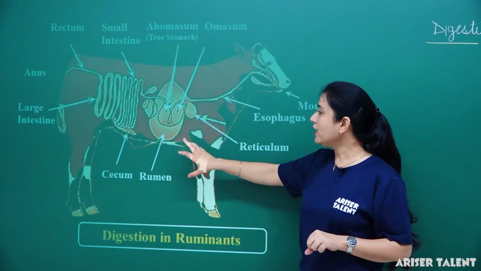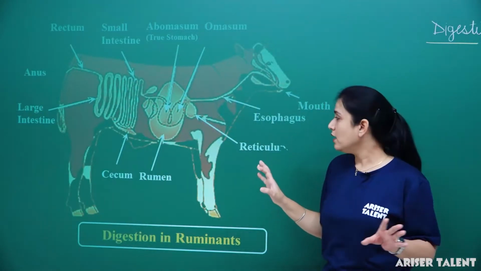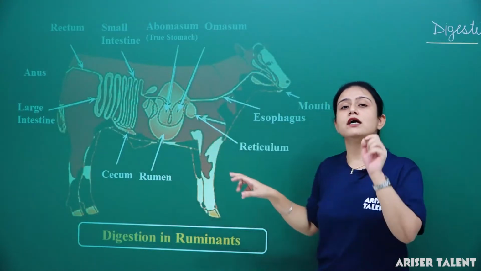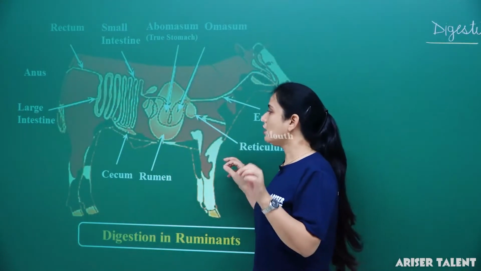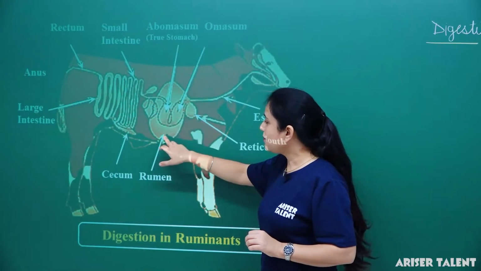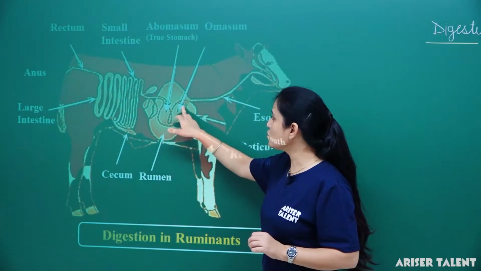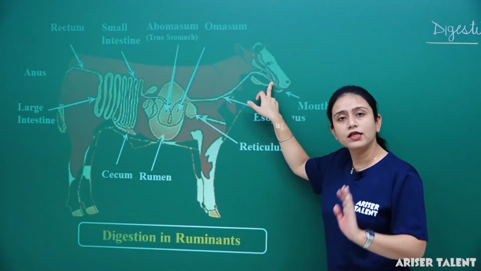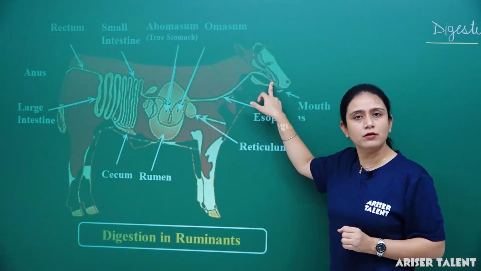When they sit, they bring back this undigested, unchewed food, which is known as cud. The cud goes through the reticulum to the esophagus, then to the mouth. Then the animals chew it properly.